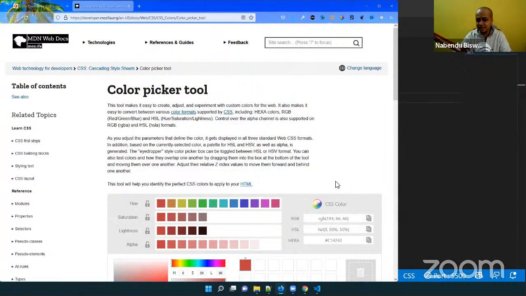But hexadecimal is base 16. Decimal is base 10, and hexadecimal is base 16, because it is 0 to 9 and then A to F also. It can contain more colors, more units, than decimal.